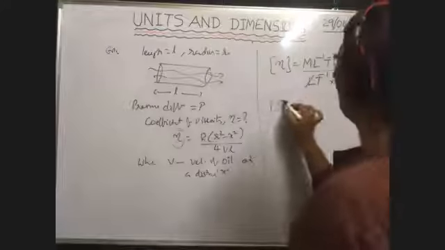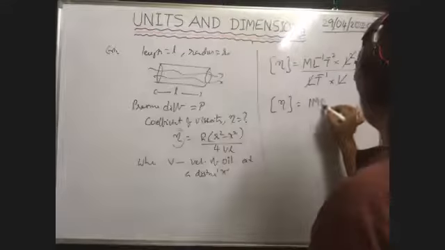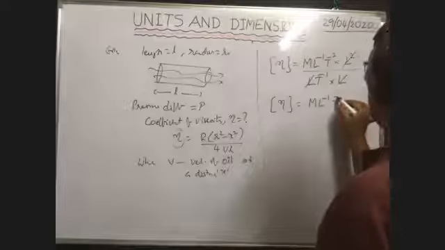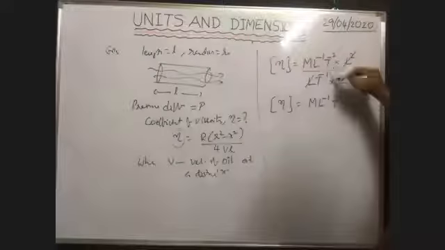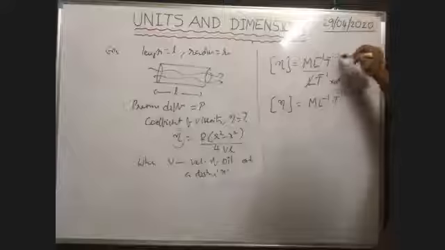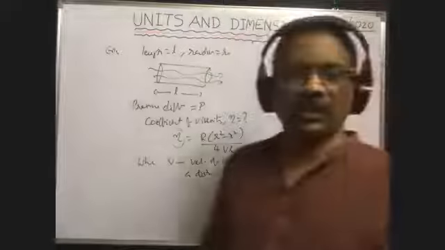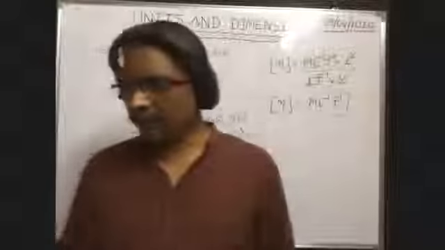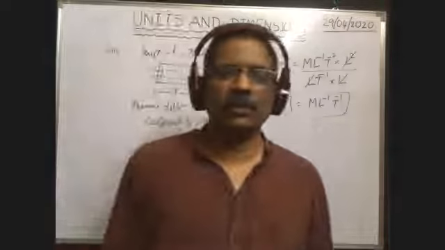Therefore, dimension formula of coefficient of viscosity is equal to M L inverse T to the power of minus 1. So this is the answer, M L inverse T to the power of minus 1. This is the dimension formula of the coefficient of viscosity.